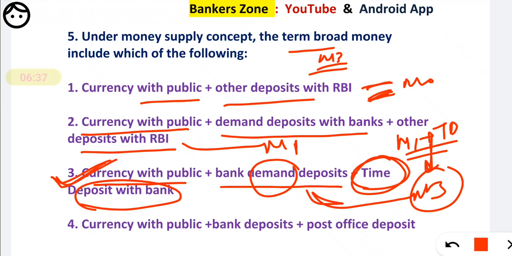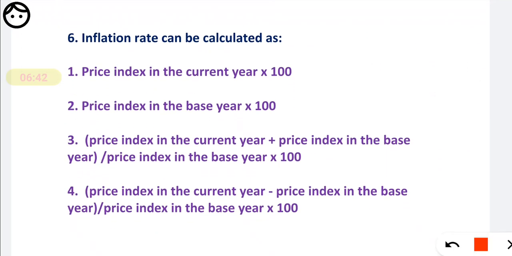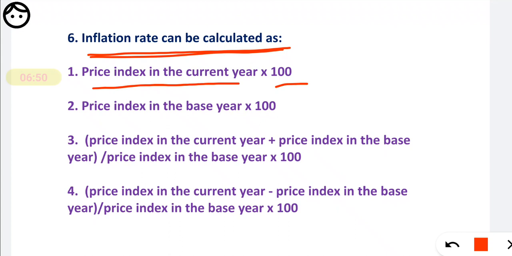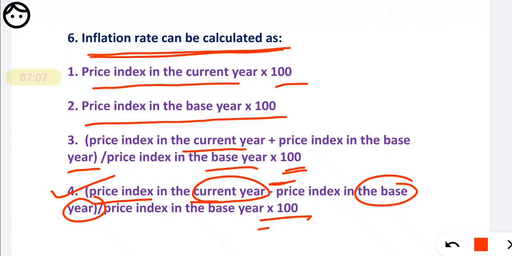Now the next, sixth question: how is inflation calculated? See friends, how is inflation calculated? Option number 1, price indices in the current year multiplied by 100, price indices in the base year into 100. Option number 3, price indices in the current year plus base year divided by base year into 100. And option number 4, price indices in the current year minus base year divided by 100.